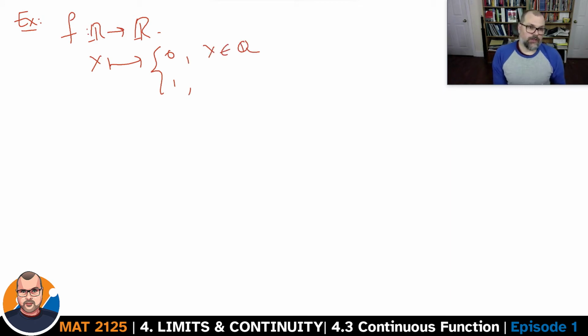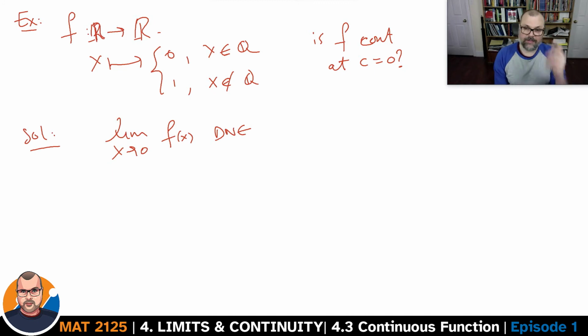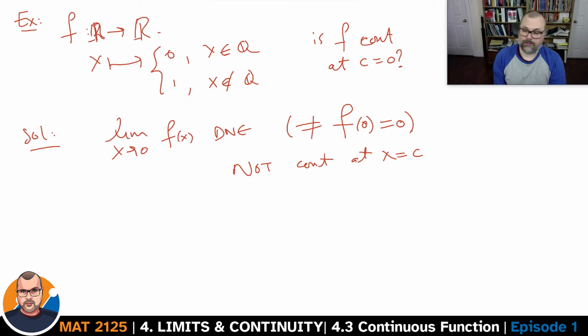It takes on the value 0 for rational values, and takes on the value 1 for irrational values. Is the function continuous at c equals 0? Now we've already seen that the limit when x goes to 0, which is a limit point of R, does not exist. This limit does not exist. It, amongst other things, cannot be equal to f at 0, which would be 0. So, no, not continuous at x equals c.